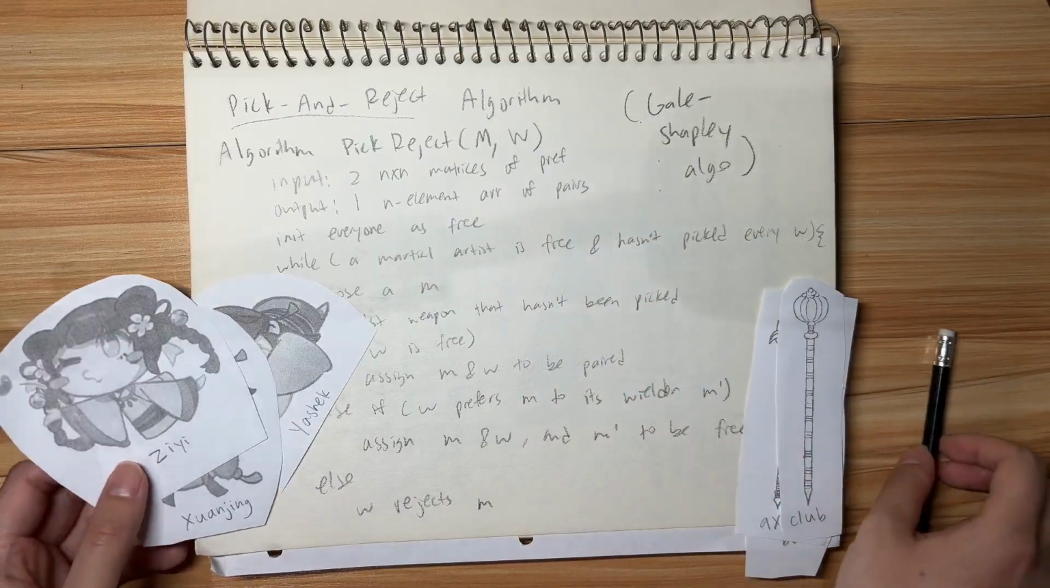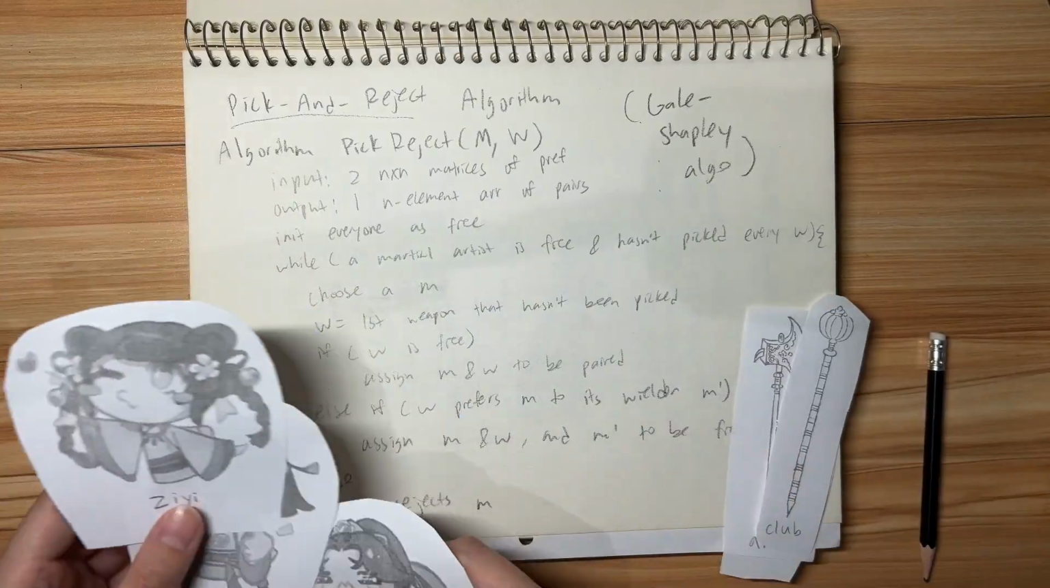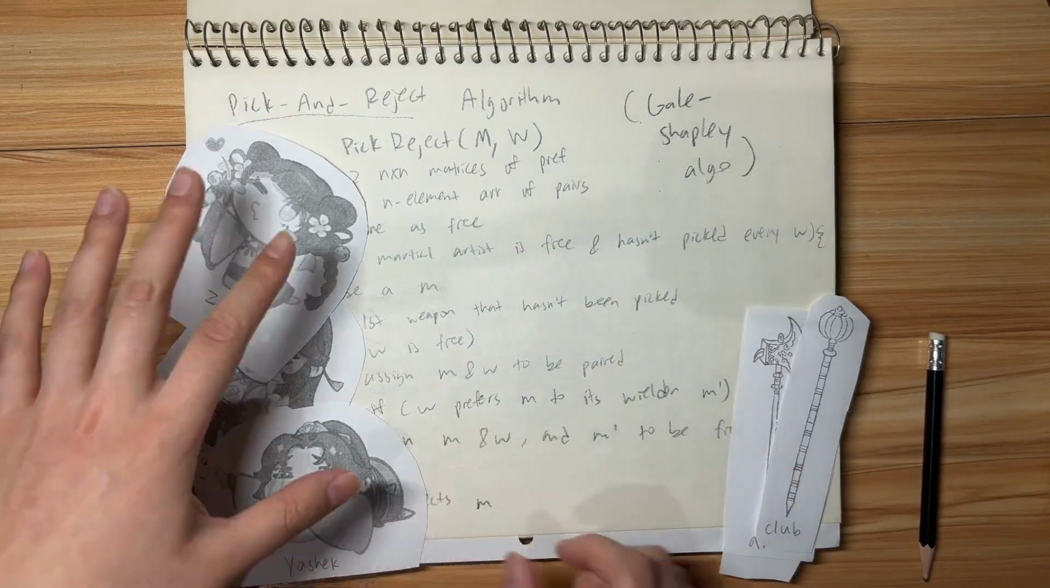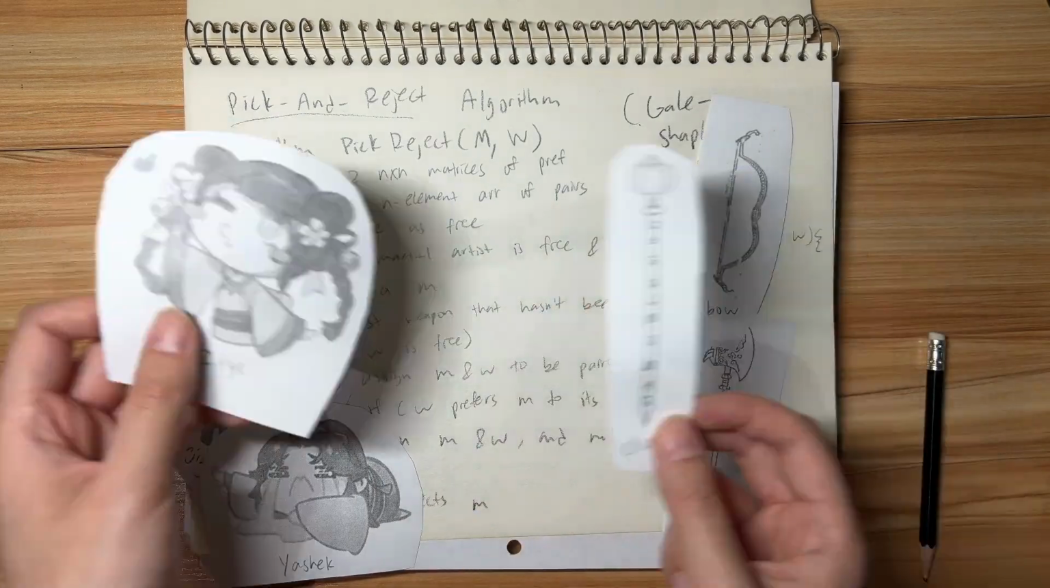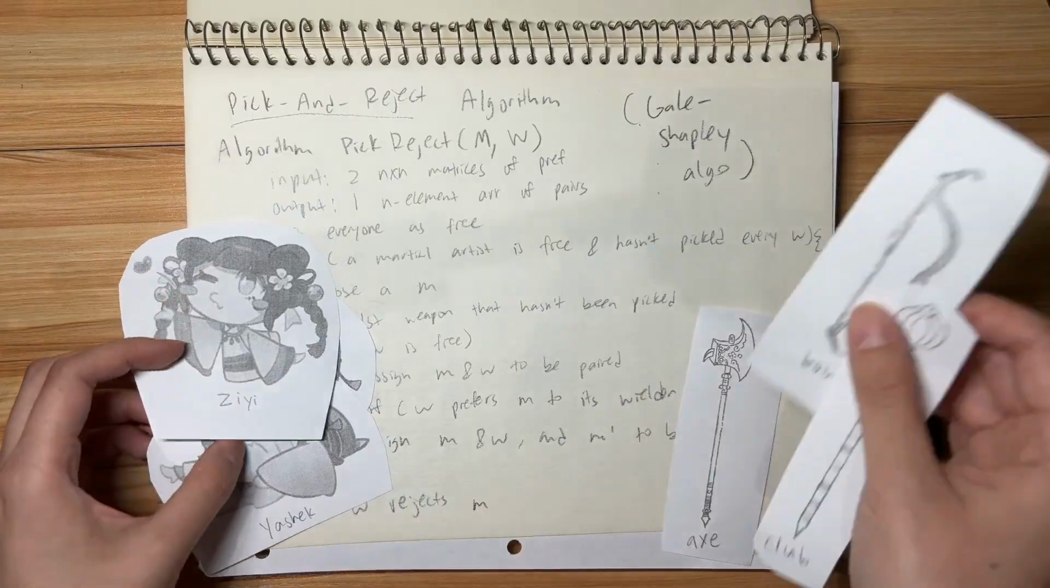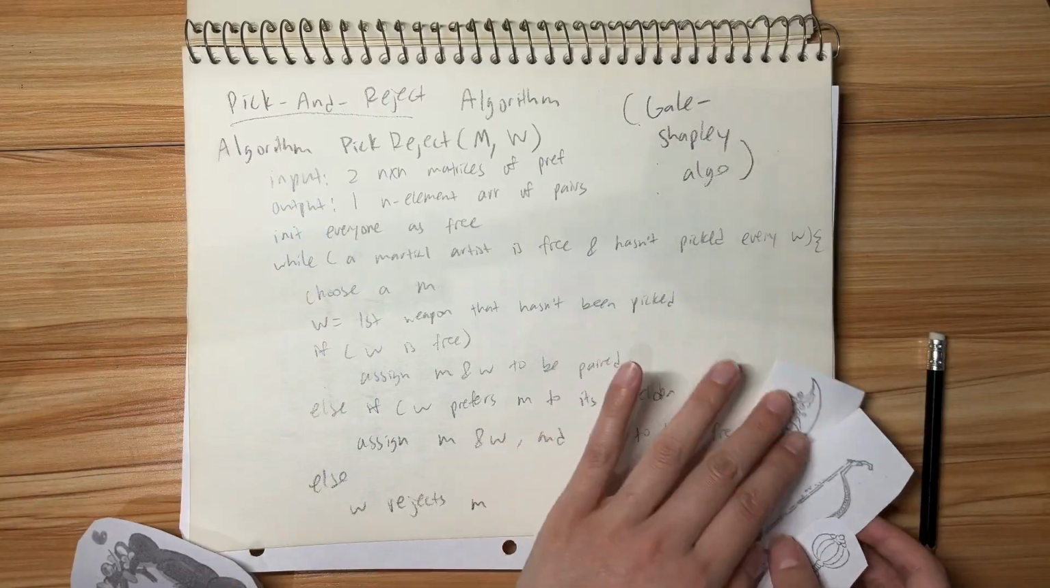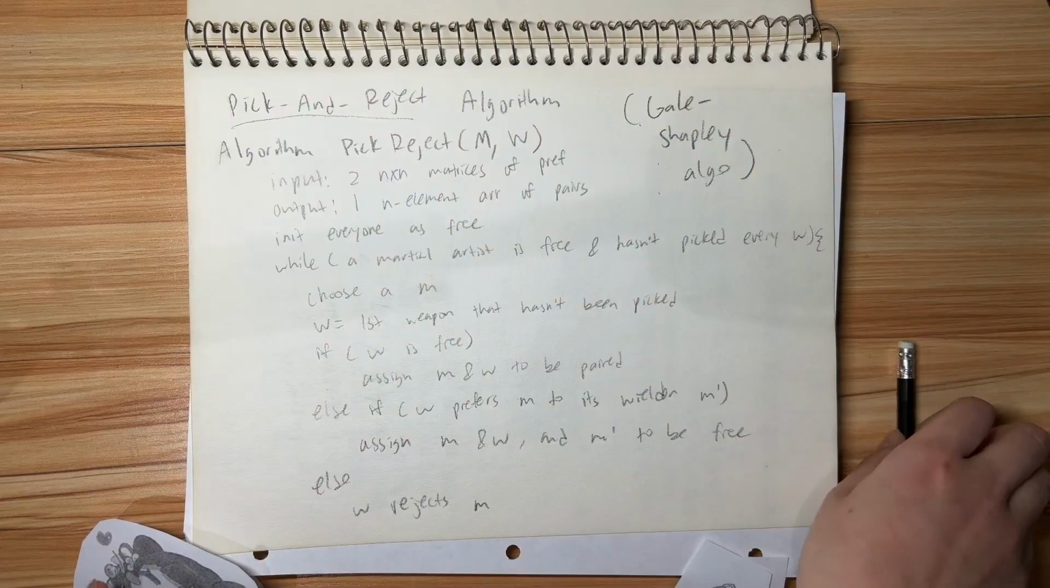Just as a quick refresher, my version of the example is, you have some martial artists and you have some weapons, and we want to make pairings between these two. So let's look at the pseudocode.